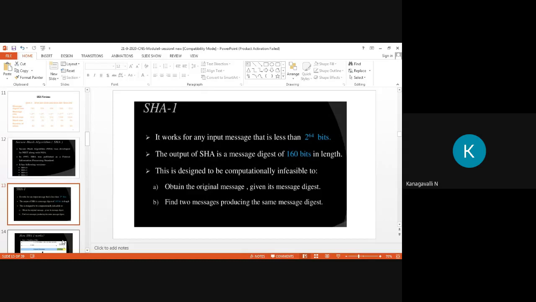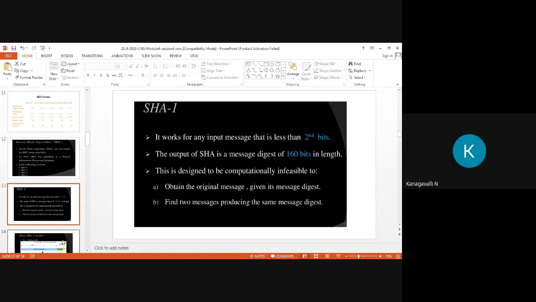Here SHA-1 works for any input message. Up to this, there was the story part of SHA-1, right? From this onwards, please listen carefully and watch the iteration steps for the algorithm explanation. SHA-1 works for any input message that is less than 2 to the 64 bits. The output of this SHA is a message digest of 160 bits in length.